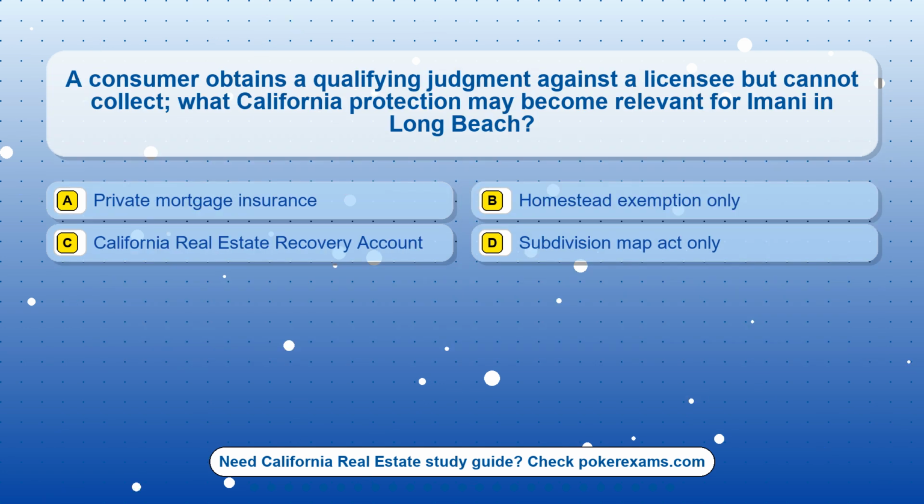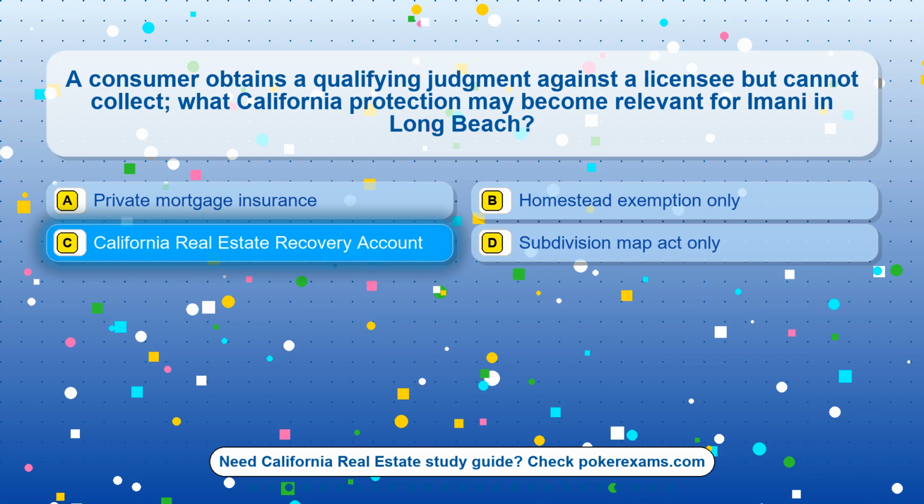Question 20. A consumer obtains a qualifying judgment against a licensee but cannot collect. What California protection may become relevant for Imani in Long Beach? Option A. Private mortgage insurance. Option B. Homestead exemption only. Option C. California Real Estate Recovery Account. Option D. Subdivision Map Act only.